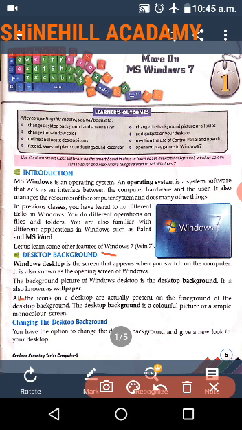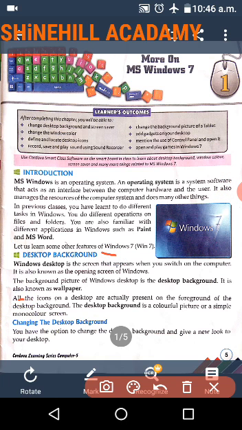Now here all the icons on the desktop are actually present on the foreground of the desktop background. The desktop background is a colorful picture or a simple monocolor screen. So you can set your background as a picture or a monocolor screen. Color means any colored screen.